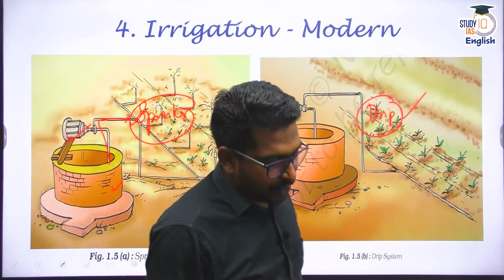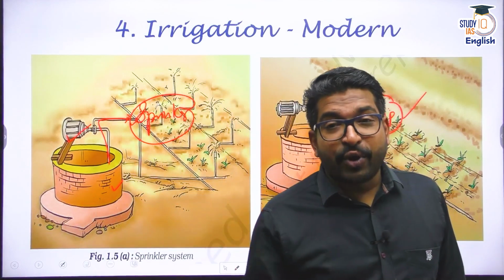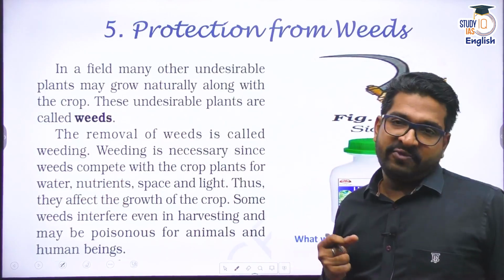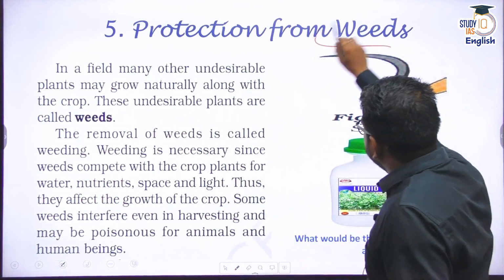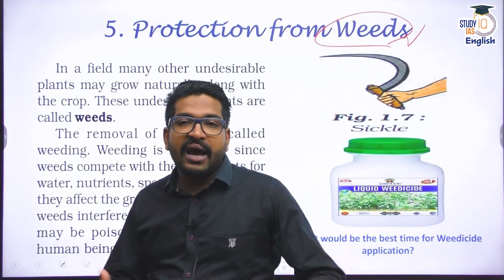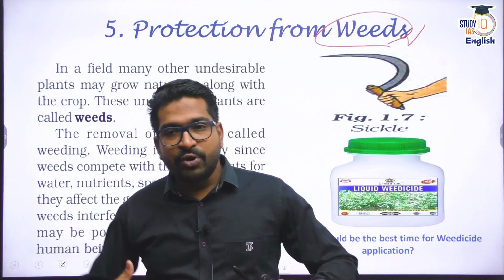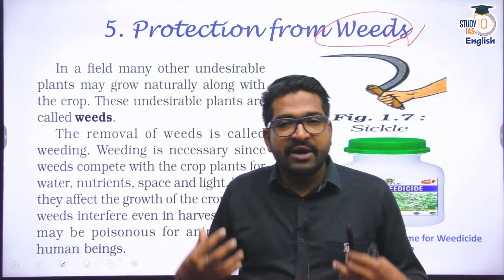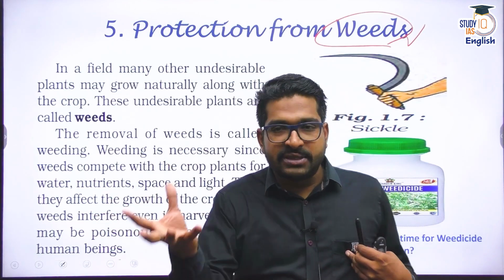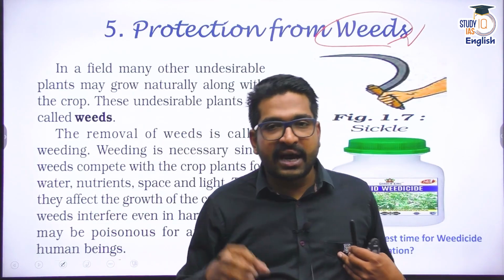So this is the modern irrigation system. So we irrigated the land also. That means now my crop is growing properly, but there is something which is hampering my crop. When it is growing, weeds are hampering my crop. Weeds are plants which are unnecessary. You already know that I want to cultivate paddy. That means I want rice. But in that field of rice, I also have so many weeds. There is parthenium, there is other kind of grass, other kind of weed.